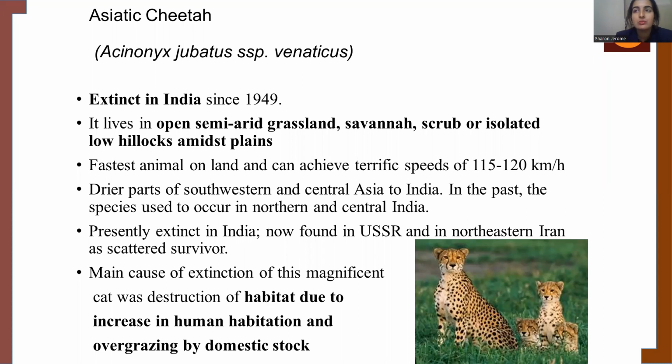Such beautiful species, when they go extinct, affect the biodiversity. So it is our responsibility that we give each and every species in this world a space to live. The main causes of extinction of the Asiatic cheetah are the loss of habitat due to human habitation and overgrazing of livestock.